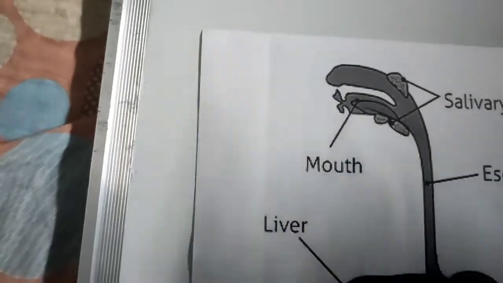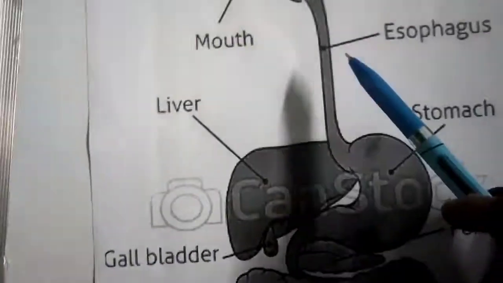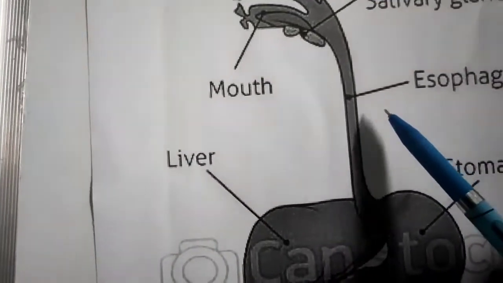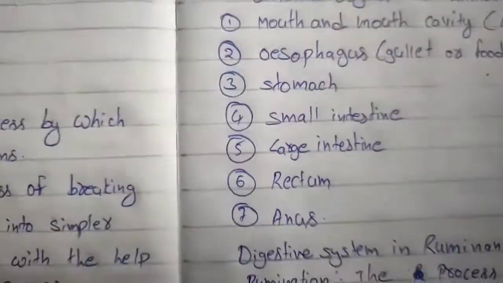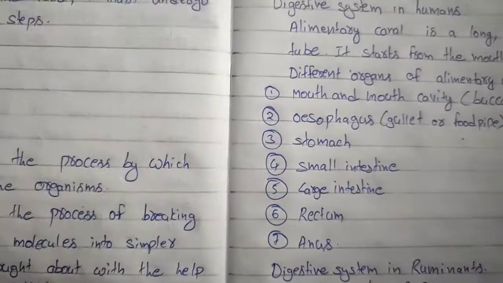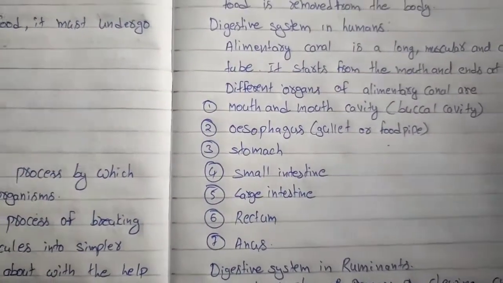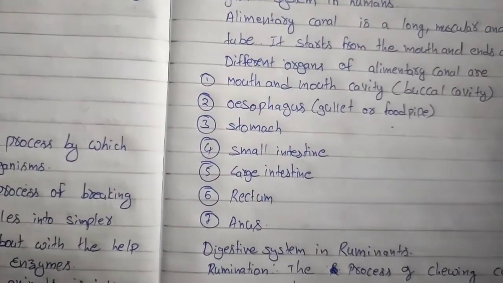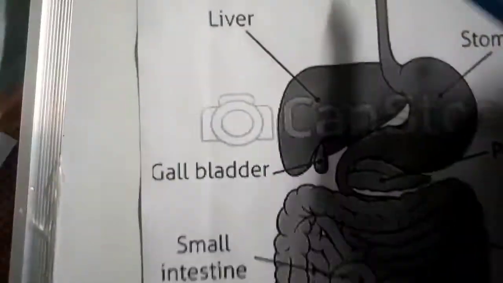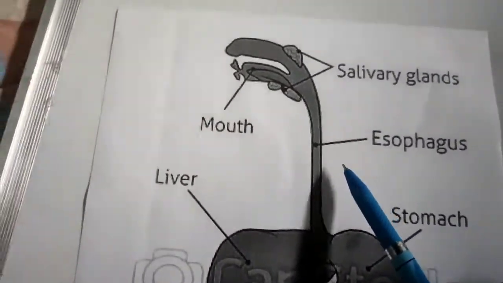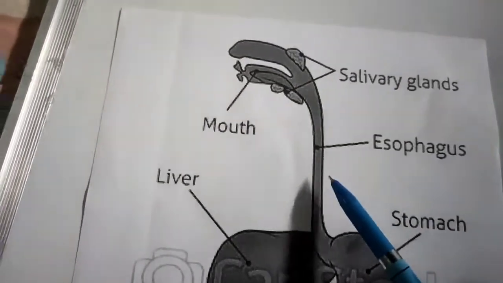Okay, so the mouth opens into a coiled structure called the esophagus. The other name of the esophagus is gullet or food pipe. The esophagus has no function in digestion.